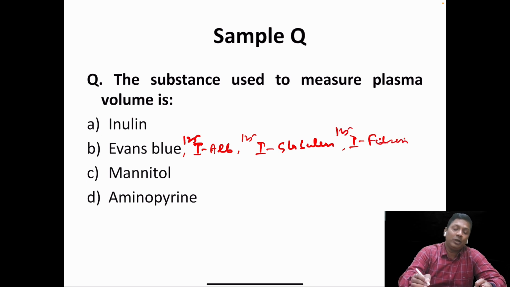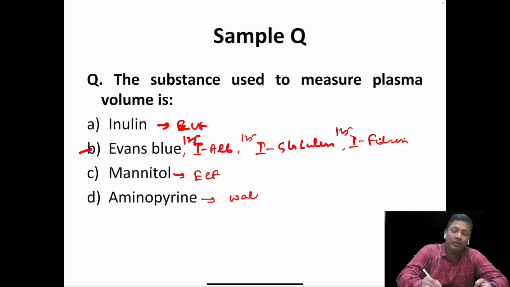So out of these four options, the answer is Evans blue. The inulin is used to estimate the ECF. The mannitol is also used to estimate the ECF. The aminopyrine is used to estimate the body water.